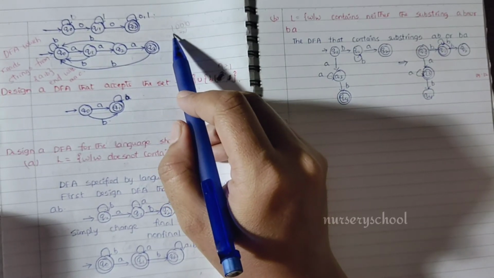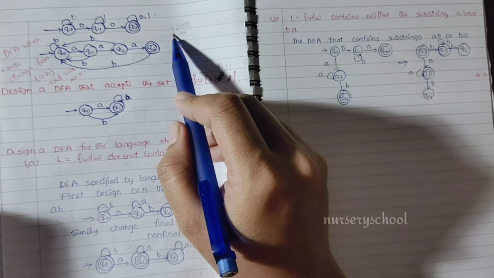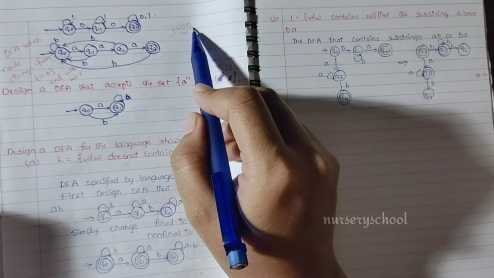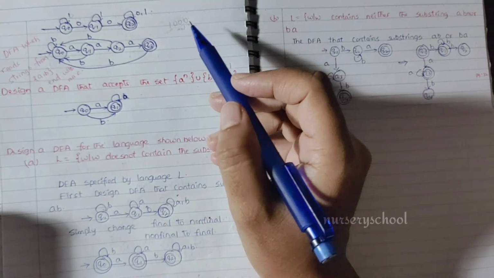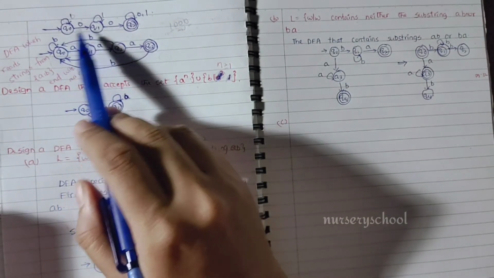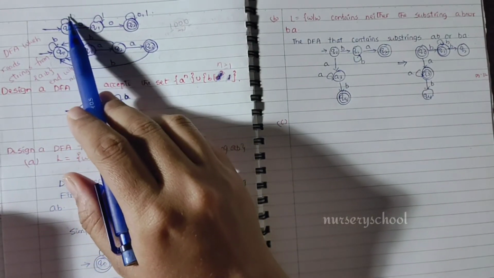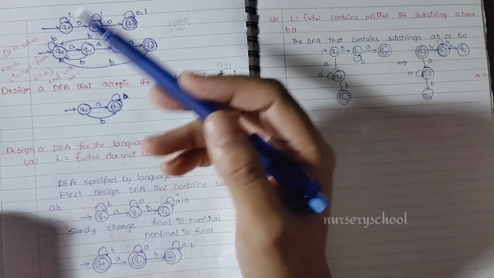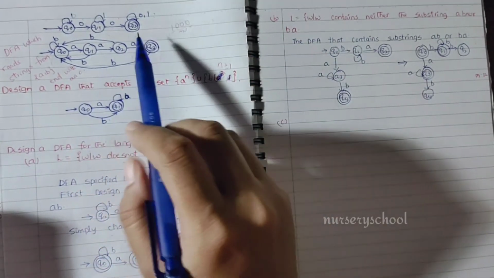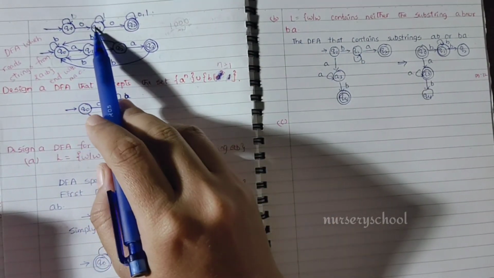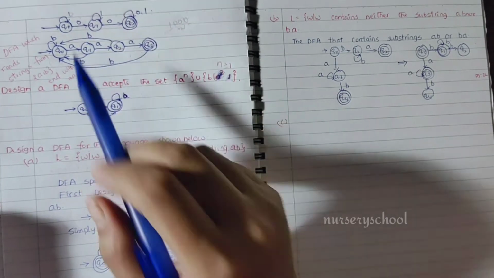Before the number of 1s it doesn't matter, you can have any number of 1s, and after this also you can have any number of 0s and 1s. And we draw, for each input symbol, the corresponding transition. So 1 0 0 0 is accepted.